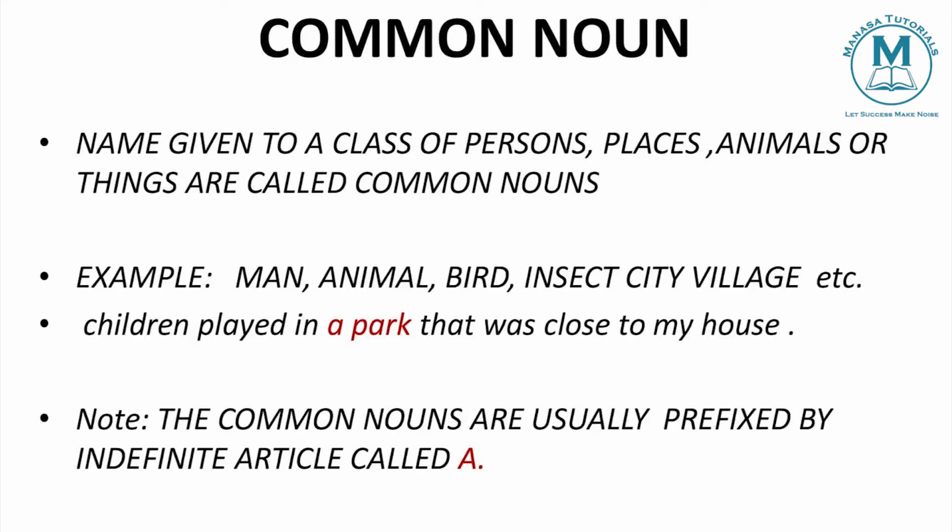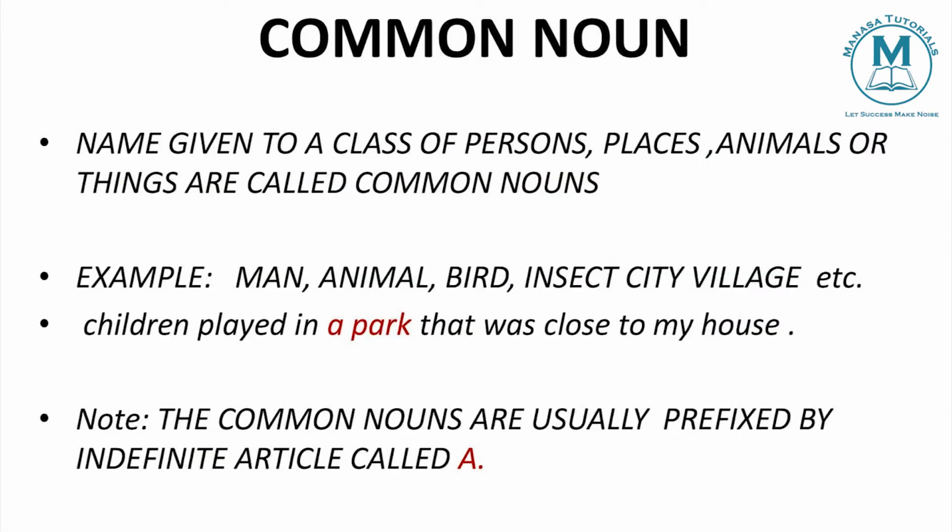Understood? For example: Children played in a park that was close to my house. Here I was just saying park. I did not mention the specific name of the park. In the same way, insects. Insects are of different types, no? Mosquito, housefly, dragonfly, these all are there. But I did not specify any name. I was just saying insects, talking commonly about insects.